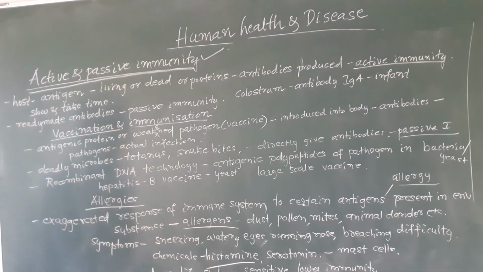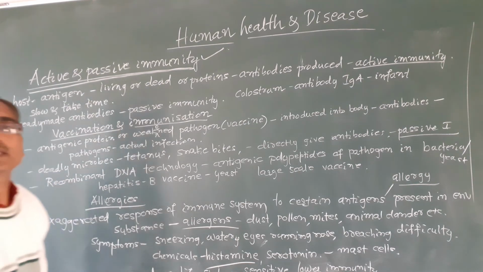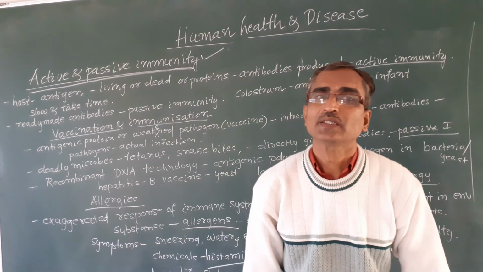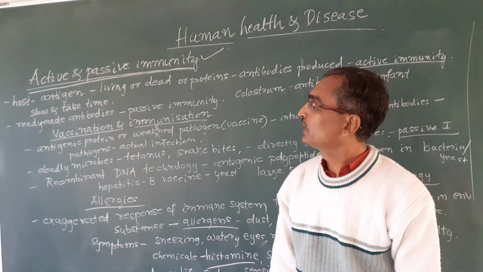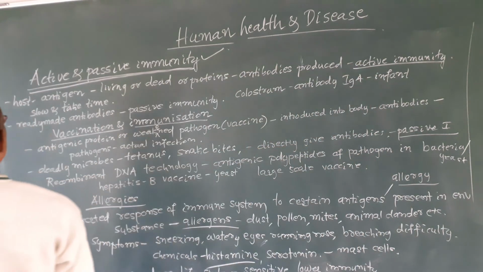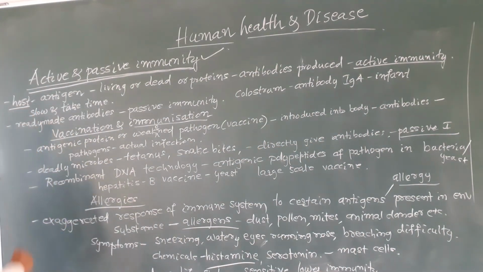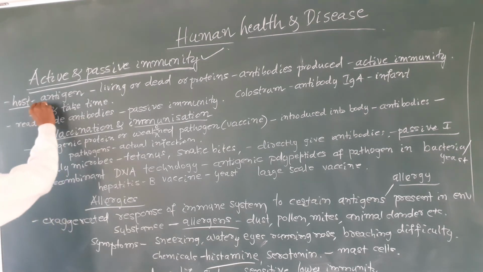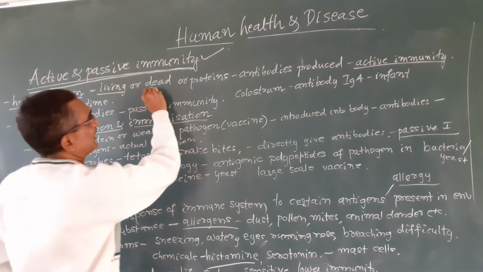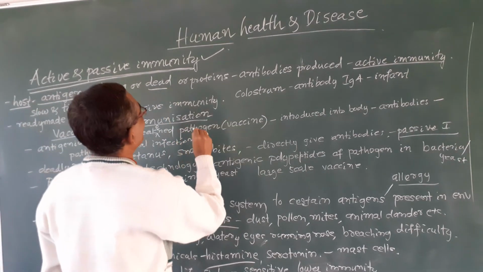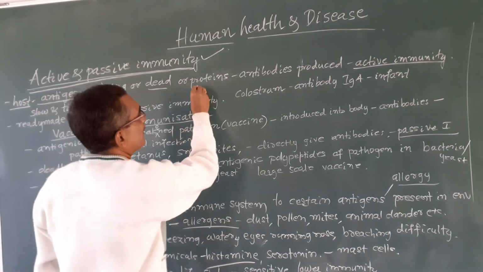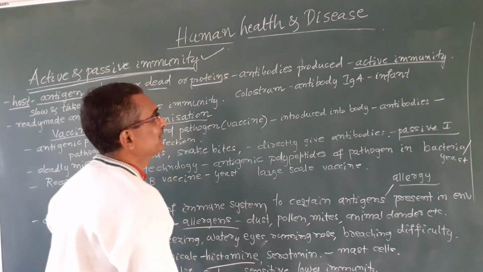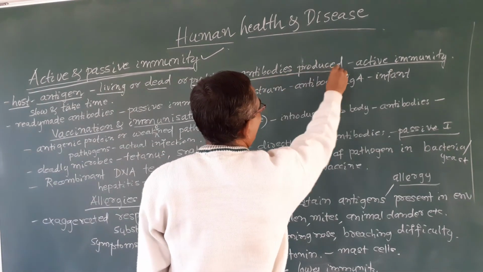Okay. So immunity is memory based, as we learned. Whenever a host, or an individual, is exposed to the antigen, either living or dead microbes or proteins, then what happens? Antibodies are produced.